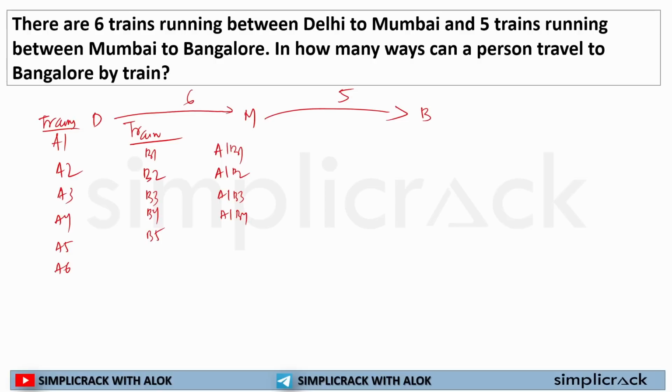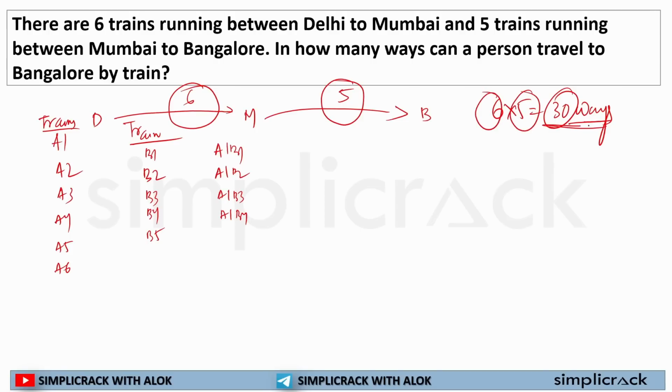Or someone will come after watching my lecture and say, sir, there are 6 trains available from Delhi to Mumbai. From Mumbai to Bangalore there are 5 trains. So in total I can say 30 ways. In 30 ways I can directly move from Delhi to Bangalore through Mumbai, because I can select 6 trains in 6 different ways and 5 trains in 5 different ways. So in total, in 30 ways I can select trains to travel from Delhi to Bangalore. Clear? So this is how the principle of AND will work.